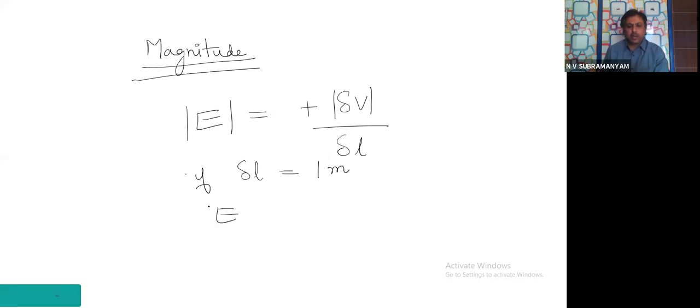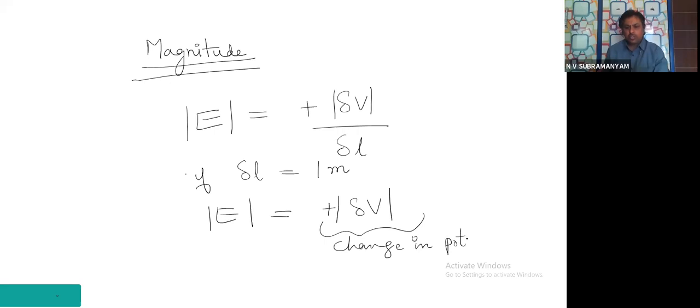Then mod E becomes equal to mod dou V. What is this value? It is the change in the potential. What is this value? Electric field value. That means the magnitude of electric field.